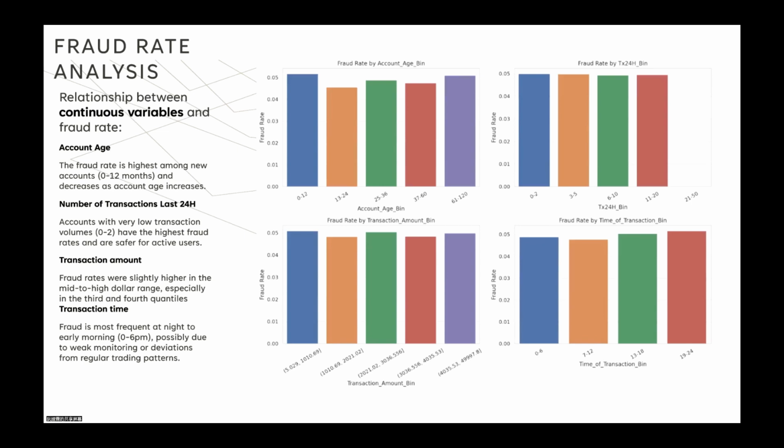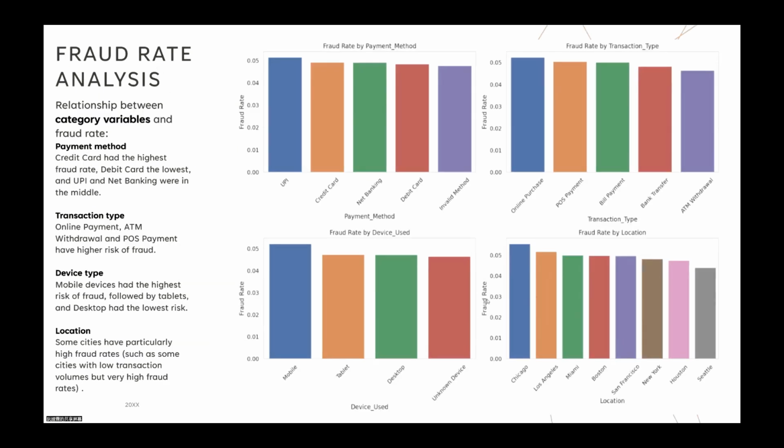Similarly, when analyzing transaction activity, we found that accounts with very few transactions in the past 24 hours, particularly 0 to 2, are far more likely to be associated with fraudulent behavior. This suggests that dormant or newly activated accounts are common targets or tools for fraudsters.